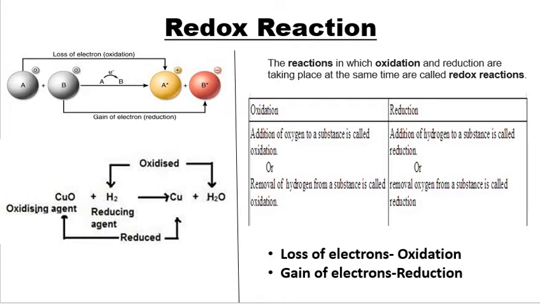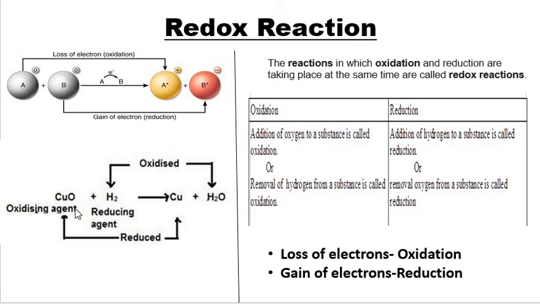Redox reaction. Redox is the term which is formed by two terminologies, and the terminologies are reduction and oxidation. Now what is oxidation and reduction? Oxidation is the addition of oxygen to a substance, or we can say the removal of hydrogen from a substance is oxidation. And if we need to understand reduction, addition of hydrogen to the substance is the reduction process, and removal of oxygen from the substance is reduction.